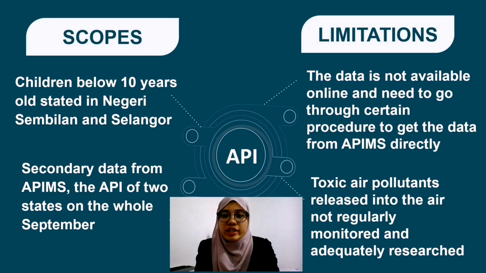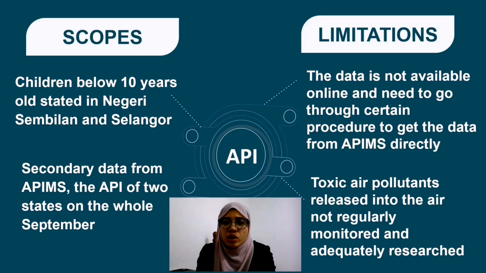This research focused on the air quality suitable for children aged below 10 years old who stay in Selangor and Negeri Sembilan. We decided to use secondary data from APIMS, the Air Pollution Index Management System, for three locations: Johan City in Selangor, and Port Dickson and Nilai in Negeri Sembilan. The API data used in this study was from September 2019, since Malaysia experienced critical API readings in this month.